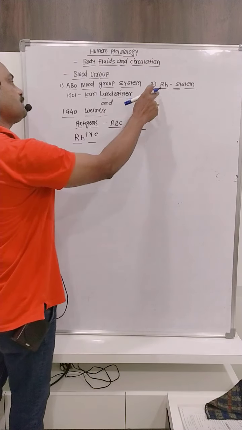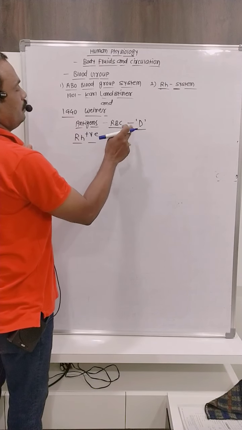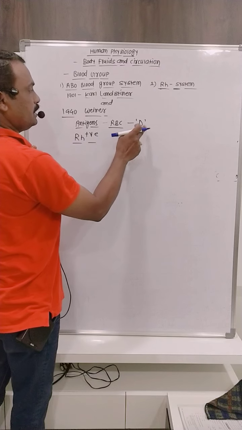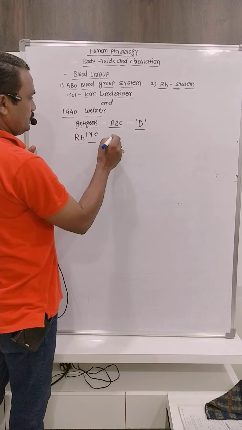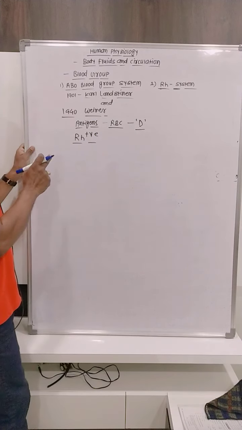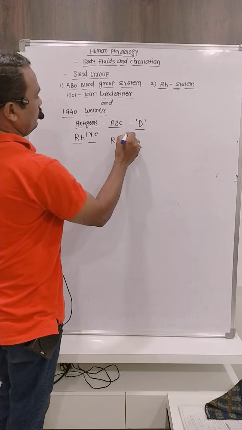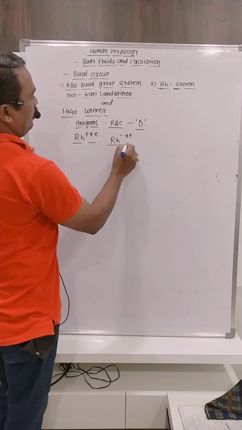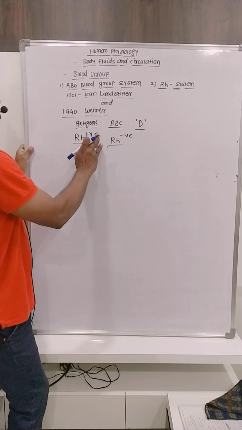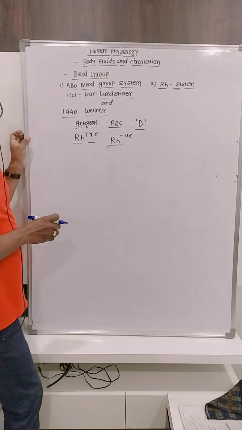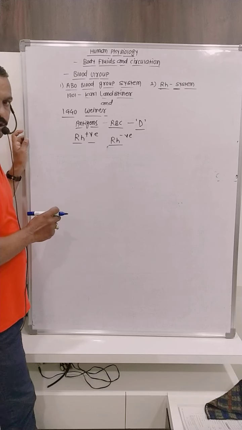Whenever the antigens are absent on the surface of RBCs, whenever D antigens are absent on the surface of RBCs, then the blood group is RH negative. What is RH? It is a factor discovered in the rhesus monkey.